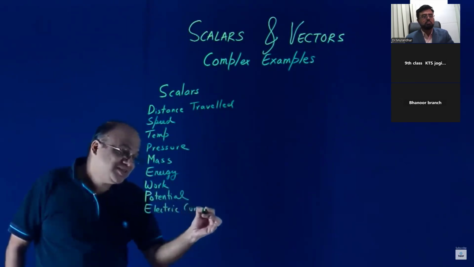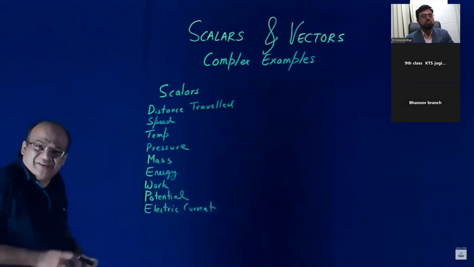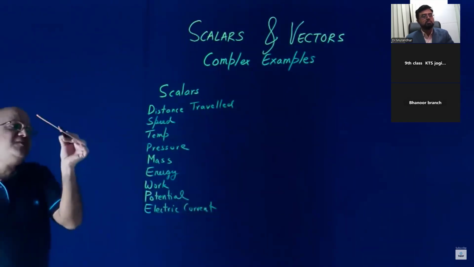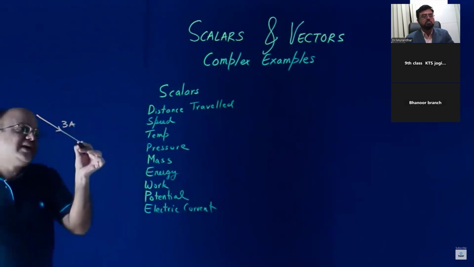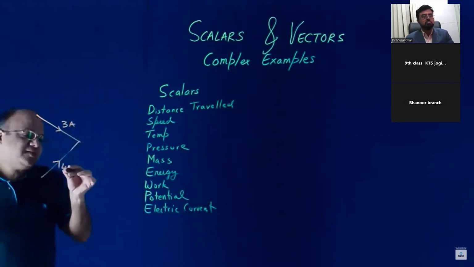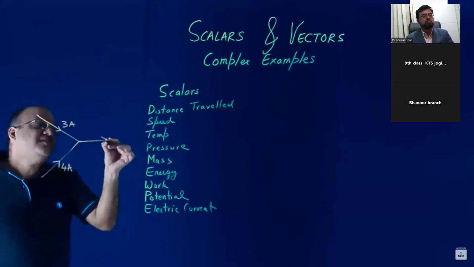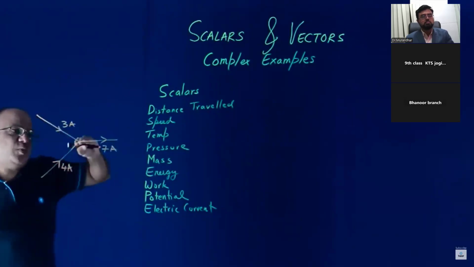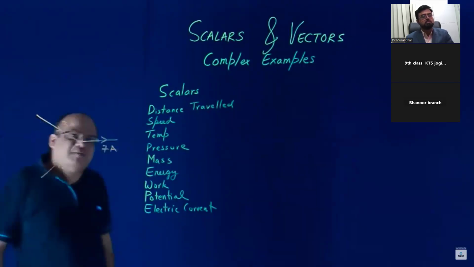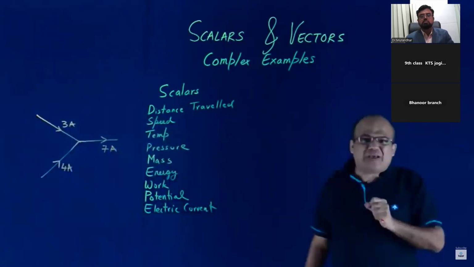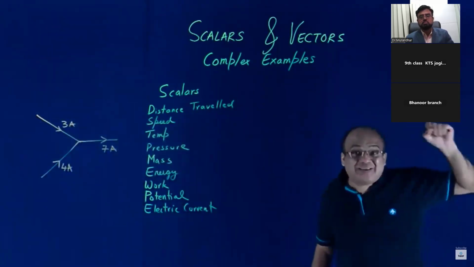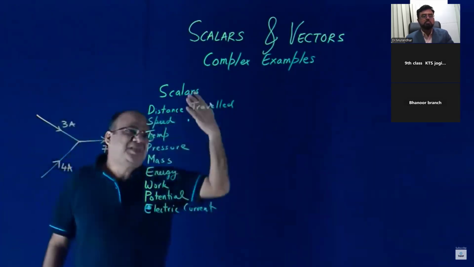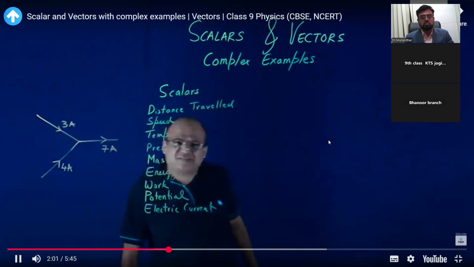Some of you may start thinking how electric current is a scalar, right? We give an arrow to the flow of current. But if a current of 3 ampere is going like this, and a current of 4 ampere is going like this, always we get 7 ampere. This does not depend on the orientation of these wires. You keep on changing the angle, still you get 7 ampere. So electric current does not obey the laws of vector algebra. So electric current is a scalar. So all these are scalar quantities.